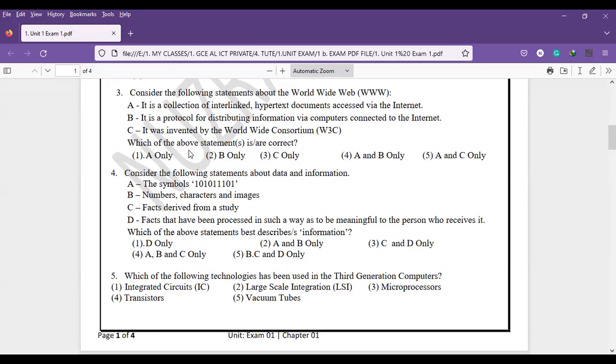Number 2, internet. Internet means it is built on the WWW and HTML concept. Fine. Hypertext transfer concept. Okay. It is a protocol for distributing information via computers connected to the internet. This is wrong. So it is not a protocol.